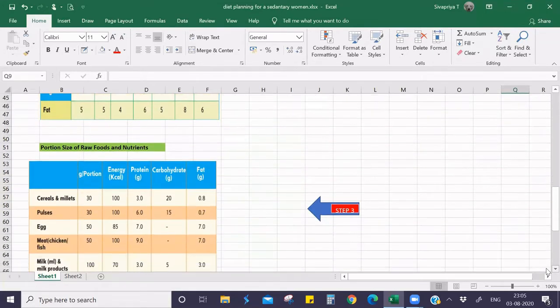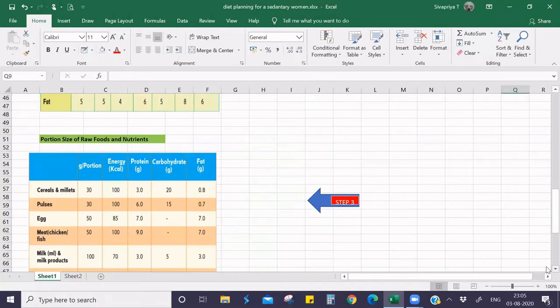Now coming to the portion size of raw foods and nutrients. Here we have the basic food groups like cereals and millets, and here we have the portion size. One portion, that is 30 grams of cereals and millets, provides 100 kilocalories of energy, 3 grams of protein, 20 grams of carbohydrate, and 0.8 grams of fat. For example, we saw in the food list or exchange list that a sedentary woman should be provided with 9 portions of cereals.